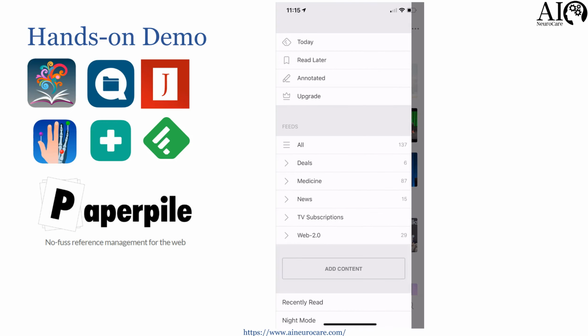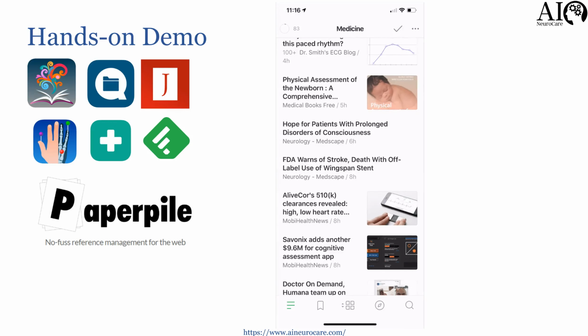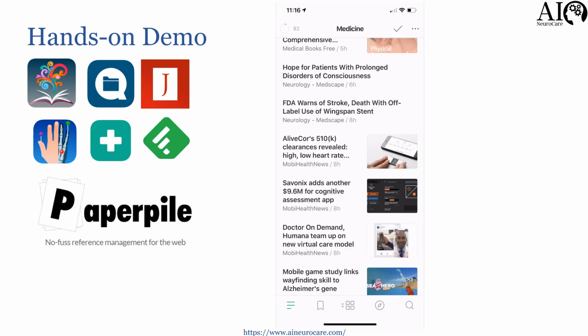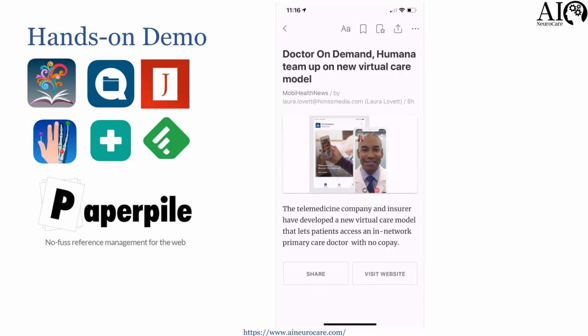However, if you go to medicine, then you can actually subscribe to journals directly here. Again, much better than Twitter and Facebook, because it gives you more succinct information in a non-distracted way. So I personally liked it. For example, Moby Health News over here. Let's just click on that. Doctor on Demand team up on a new virtual care model. So I get all this information at the tip of my hands, and you're walking around in the hallways and you just have it and just get your information.